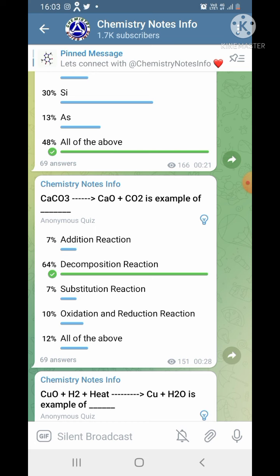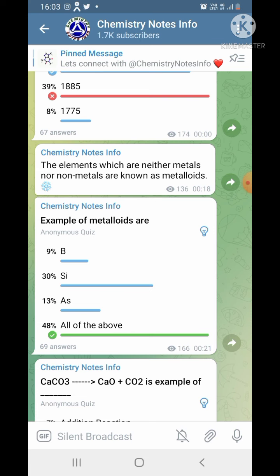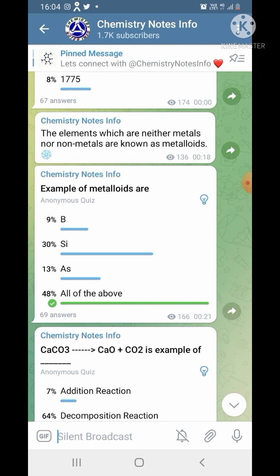Examples of metalloids are B, that is boron, Si, silicon, As, arsenic, or all of the above. So these are all examples of metalloids, and the correct answer is all of the above.